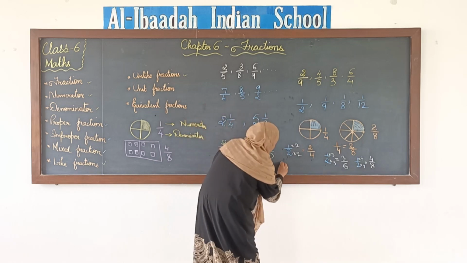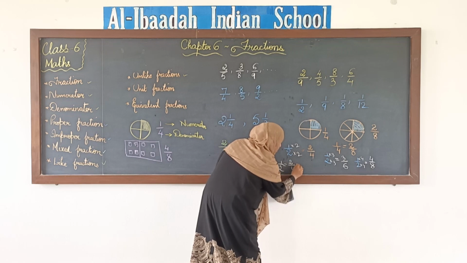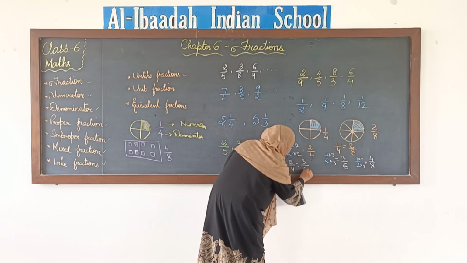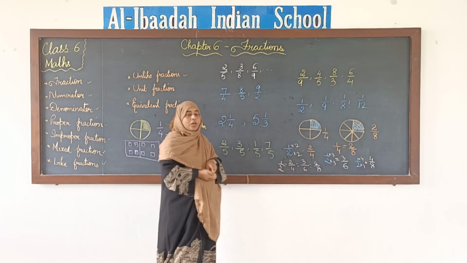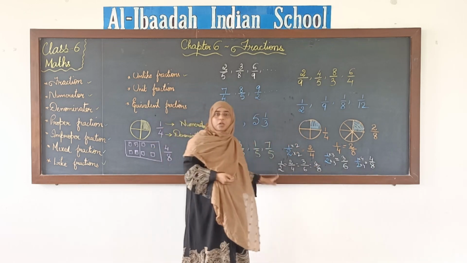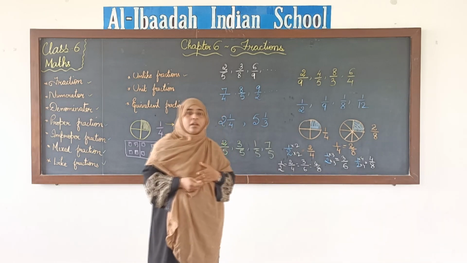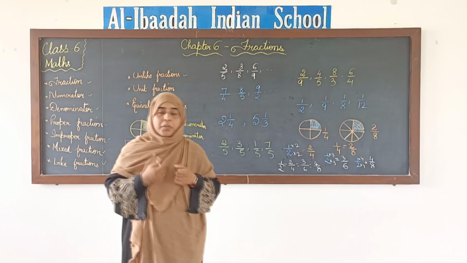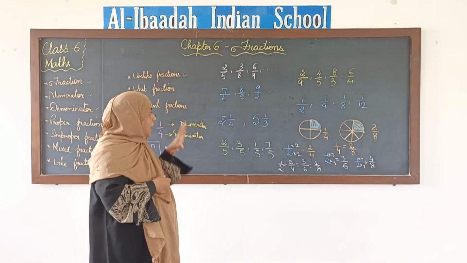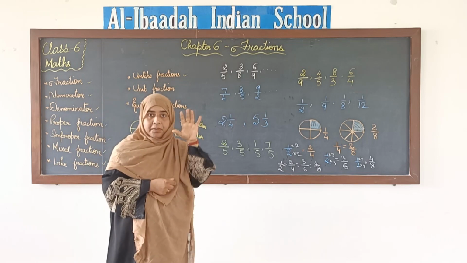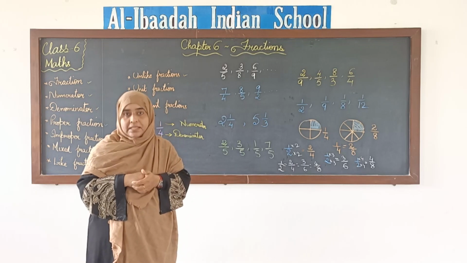So I can say that 1 by 2 is equal to 2 by 4 is equal to 3 by 6 is equal to 4 by 8. So all these fractions will be equal to each other. Clear? So equivalent fractions can be found by multiplying numerator and denominator with the same number. Same way, if you have a bigger fraction, you can find the equivalent fraction by dividing numerator and denominator with the same number.